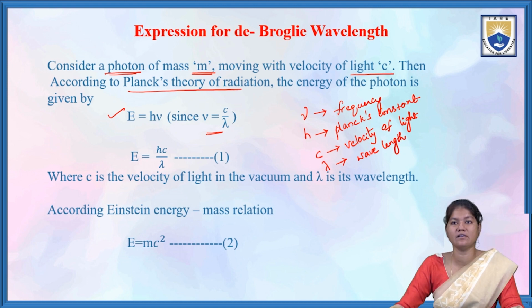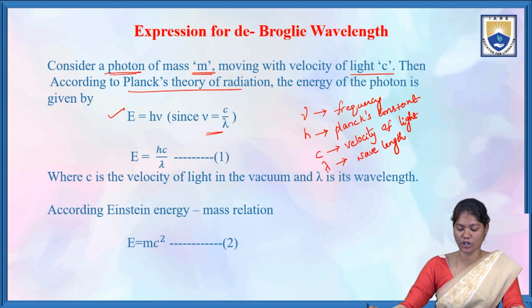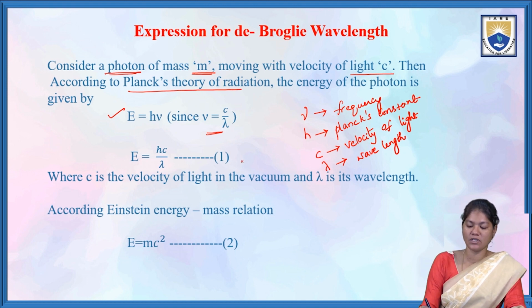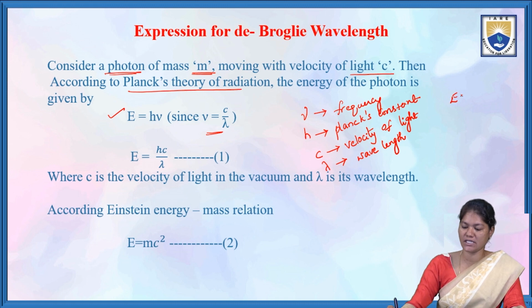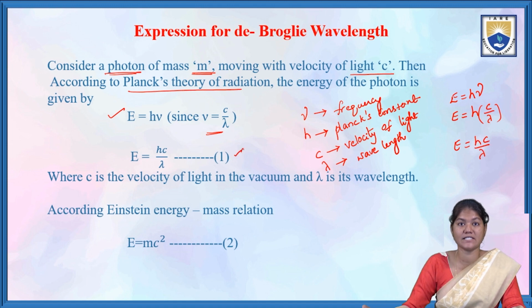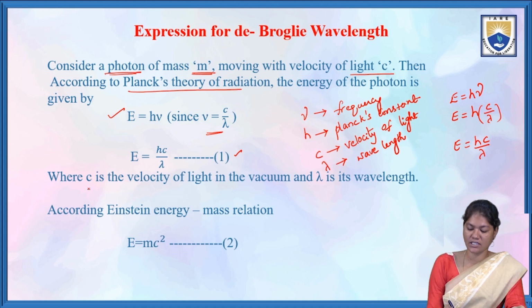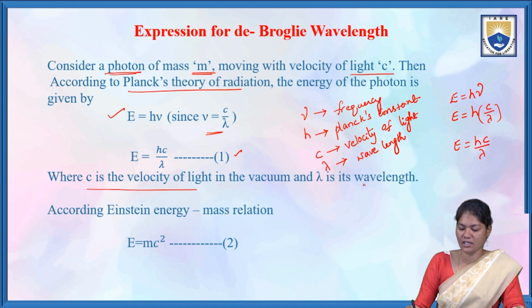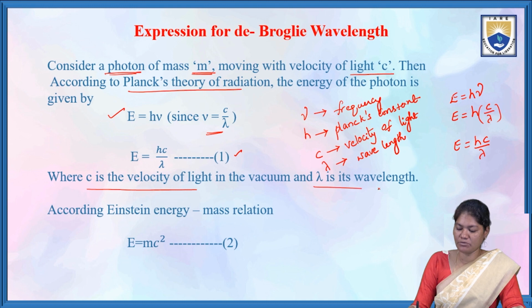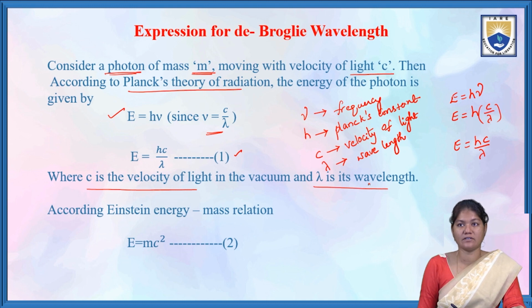So substituting c by lambda instead of nu in E equals h nu, E is equal to hc by lambda. Taking this as equation 1, where c is the velocity in vacuum and lambda is the wavelength.